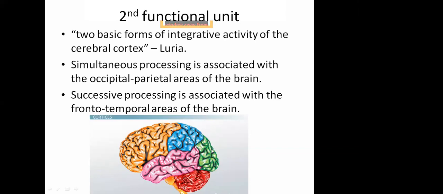So simultaneous processing occurs at the occiput and parietal, these two, green and blue parts of the brain. And successive processing occurs at the frontotemporal areas. This is the frontal part of the brain, and this is the temporal part of the brain. Yellow and purple are the frontotemporal areas. So simultaneous processing occurs at the occipitoparietal area, and successive processing occurs at the frontotemporal area.